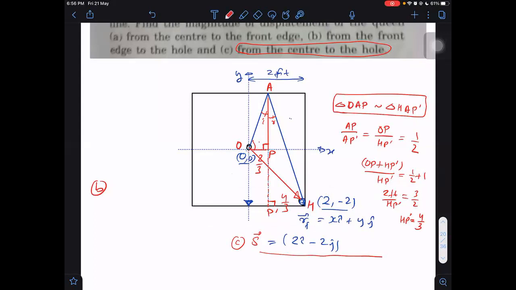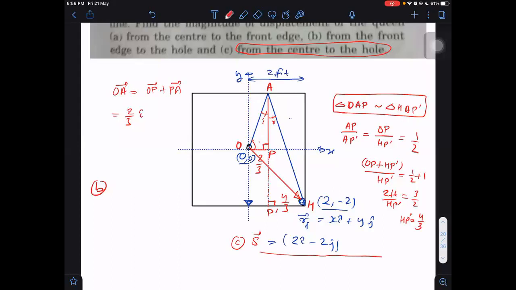If it is 2 by 3, then what will be OA vector? OA vector will be equal to OP vector plus PA vector. What is OP vector? OP vector is 2 by 3. Again, some boy was asking what are the components. See, this is OA. Components will be nothing but its coordinate along the x-axis and the coordinate along the y-axis. The coordinate along x is the x component, the coordinate along y is the y component. That is the component of the vector. Simple. Is it okay?